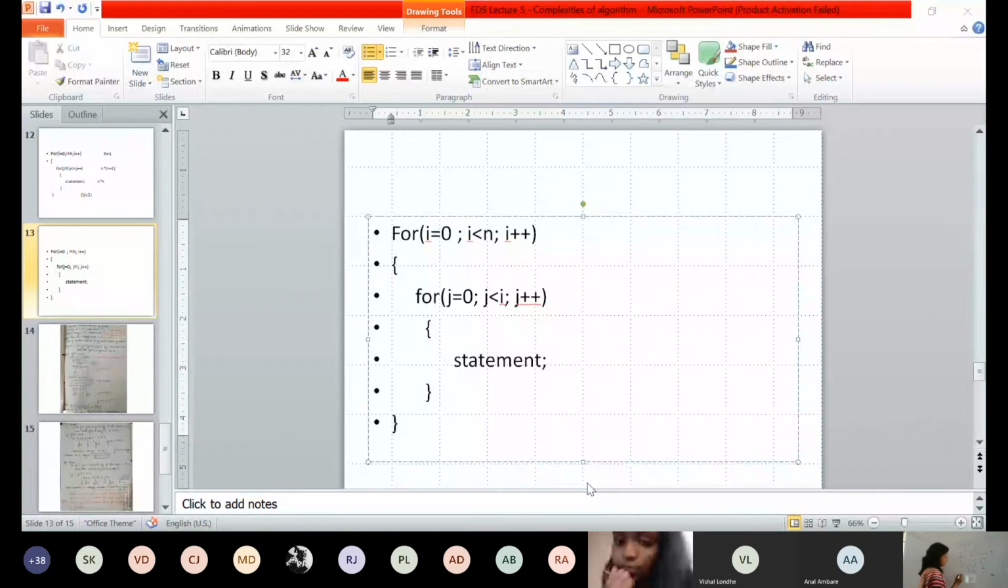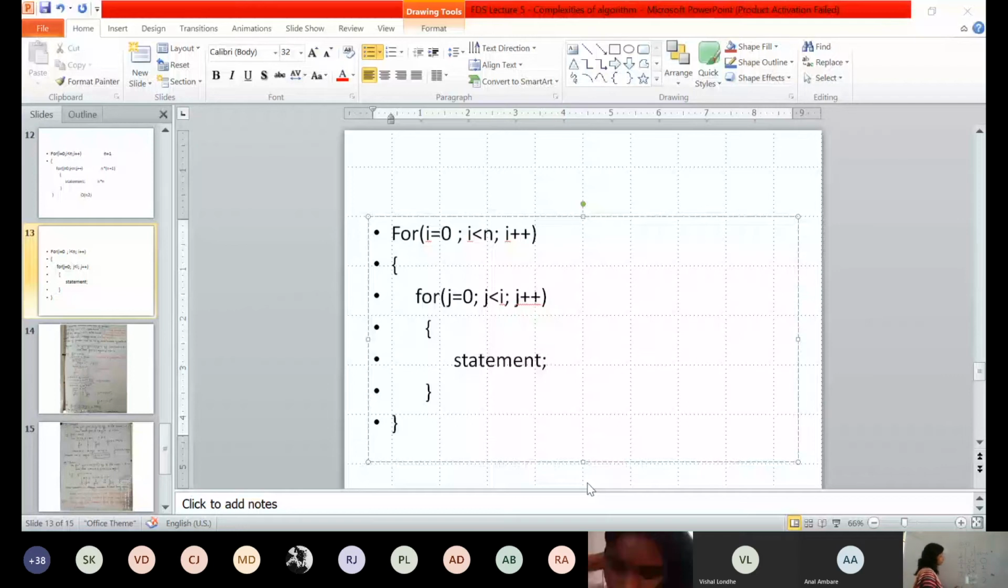Now next iteration, what about I? I will become 2. So when I is 2, how many times your J loop will be executed? 0 less than 2, yes, will be executed. J will be incremented by 1. J will become 1. 1 less than 2, yes, will be executed. J will become 2. 2 less than 2 will become false. So when I equal to 2, how many times your loop executed? Twice, right? Okay.